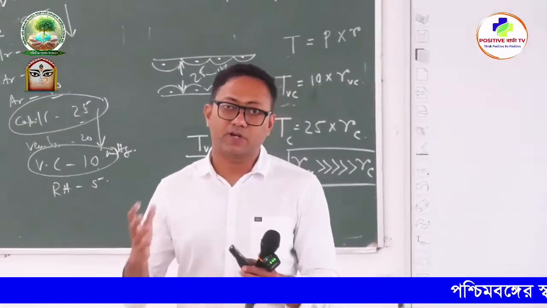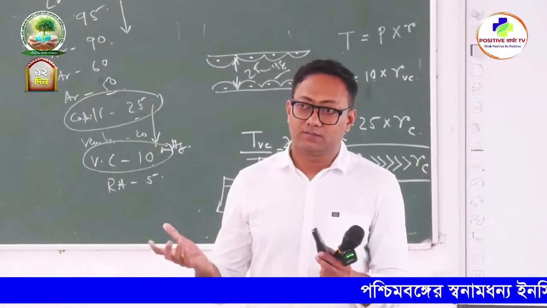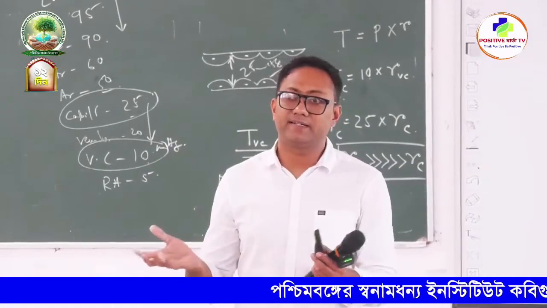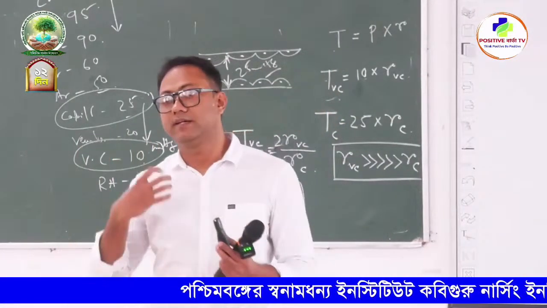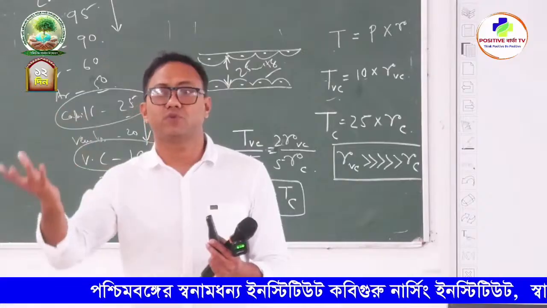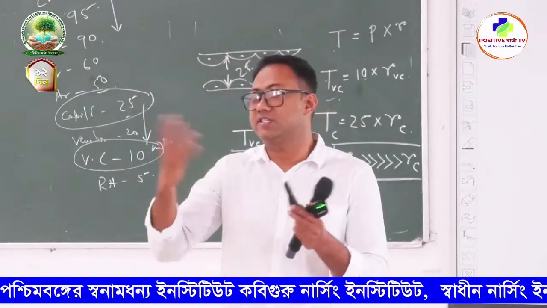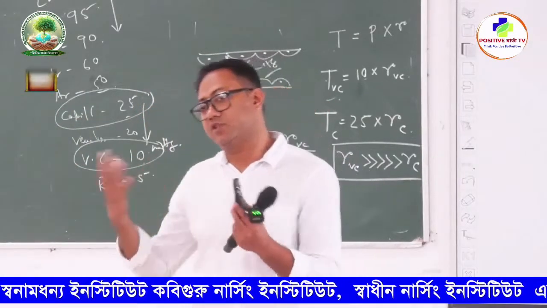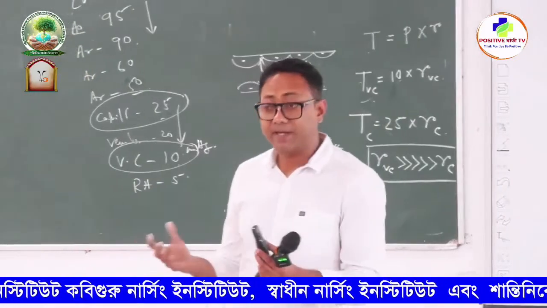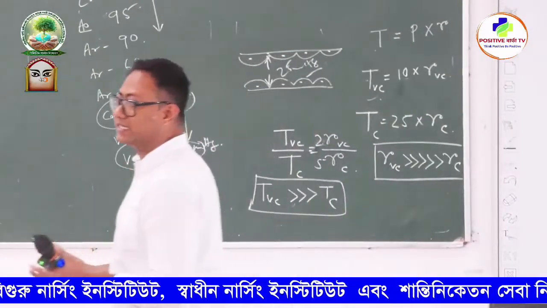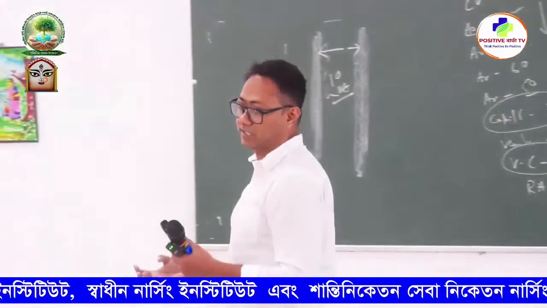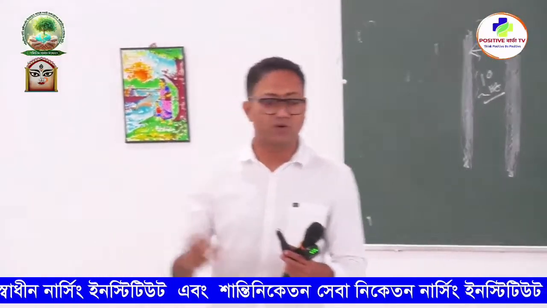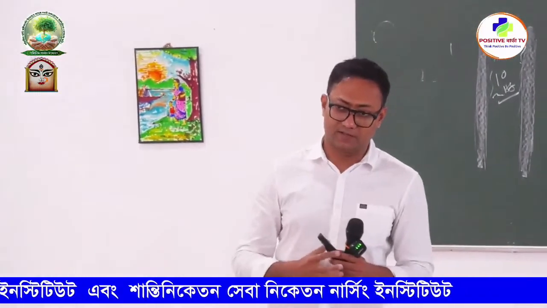Forget distending pressure, because rupture of an organ doesn't depend on the distending pressure which is acting from inside to outside. Apparently it seems it is the distending pressure which is the cause of rupture of a blood vessel, right? Apparently it seems, but it is actually the wall tension which is responsible for rupture of an organ or rupture of a blood vessel.